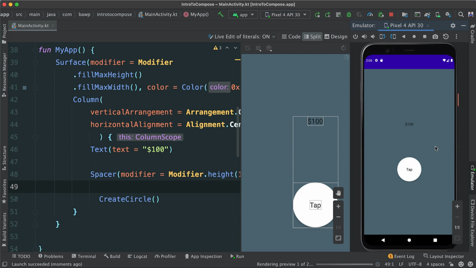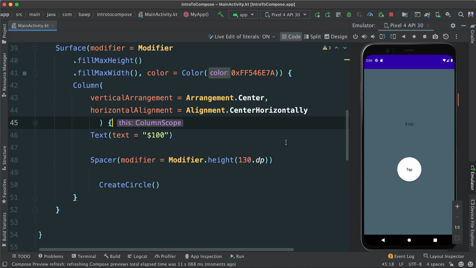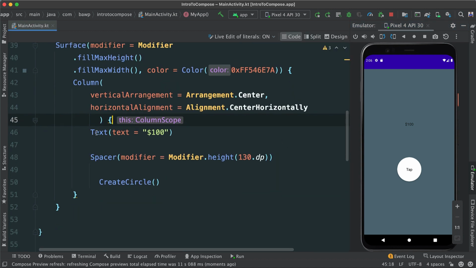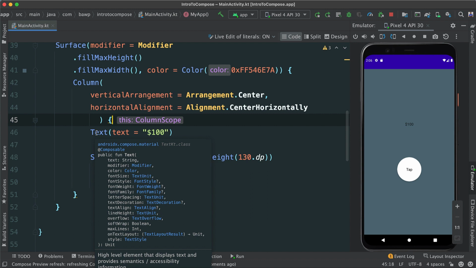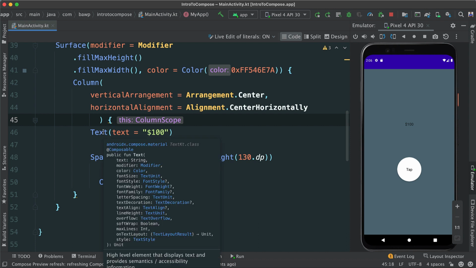There we go. Our app is looking real good, but you notice that the text is really small here. We want to make this a little bit bigger. How do we do that? Well, funny you ask, we can go inside of our text here. If you hover over it again, remember this is still a composable function. We can pass, of course, the text, the string. There it is. But we can also pass other arguments.